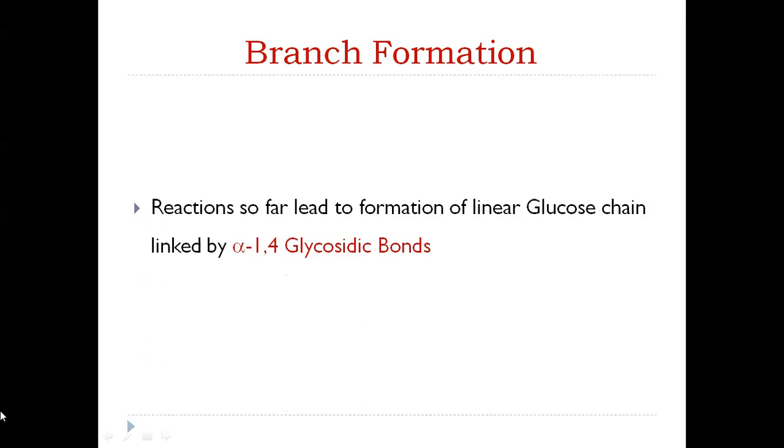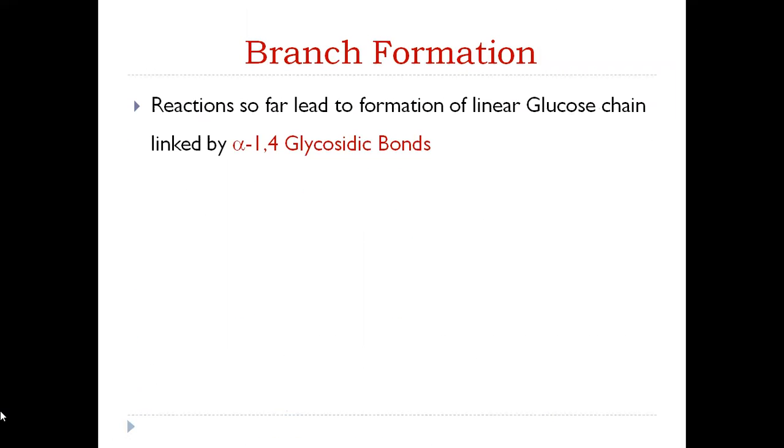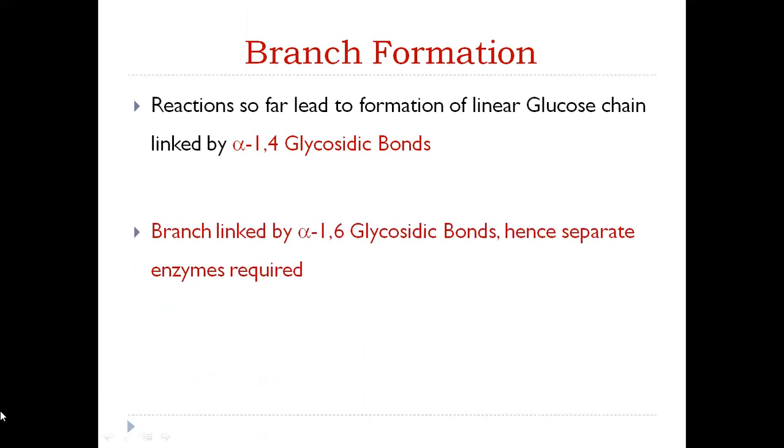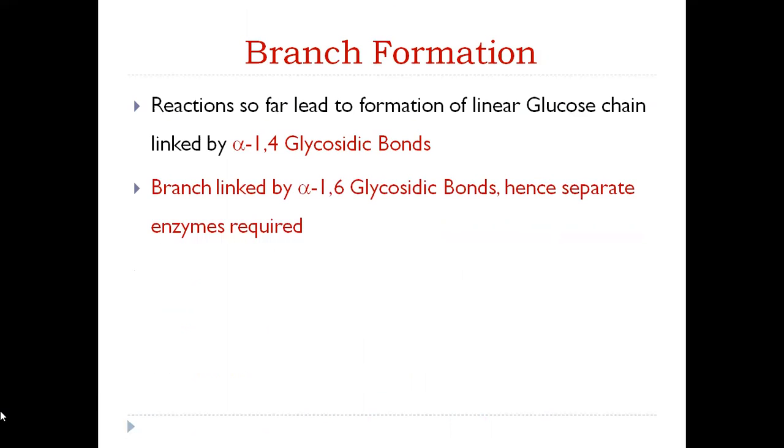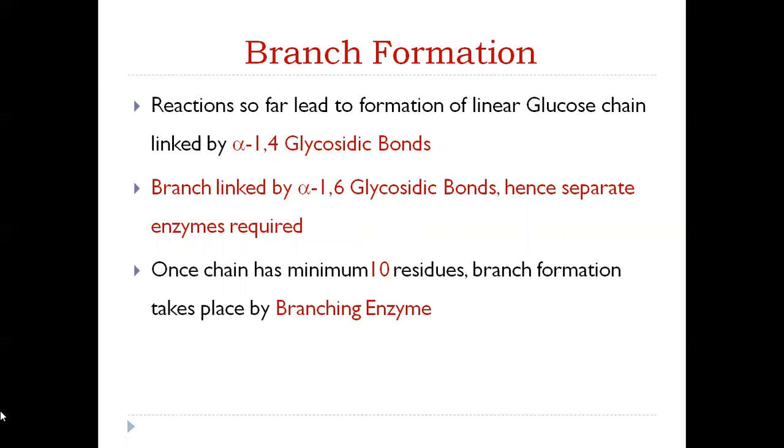Okay. Now, coming to the branch formation. Glycogen is a highly branched structure, and the branches have to be formed separately. Now, how does this branch formation take place? The reactions so far led to the formation of a linear glucose chain linked by alpha-1,4-glycosidic bonds. The branch is linked by alpha-1,6-glycosidic bonds, hence a separate set of enzymes is required.